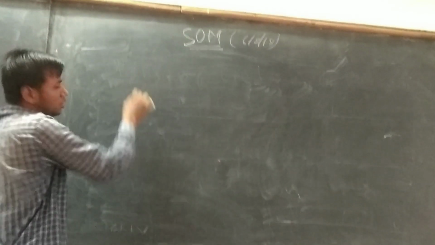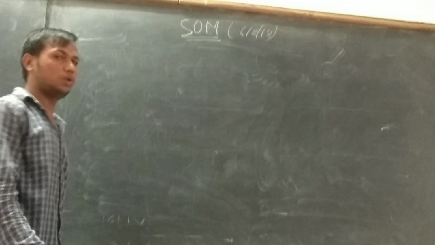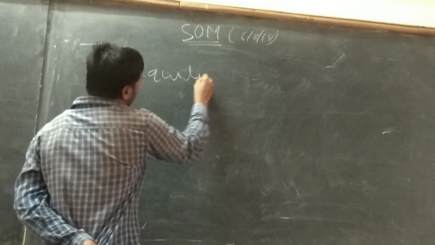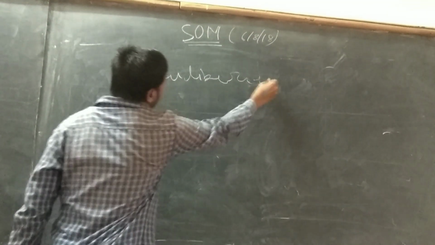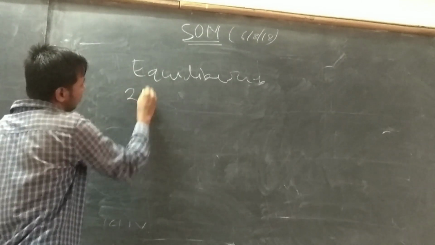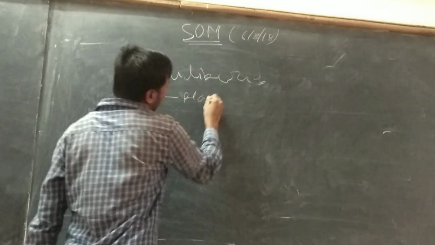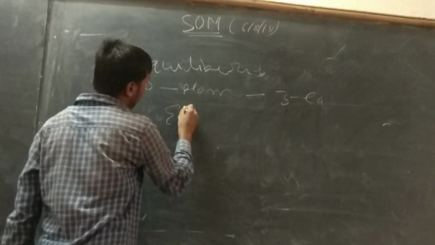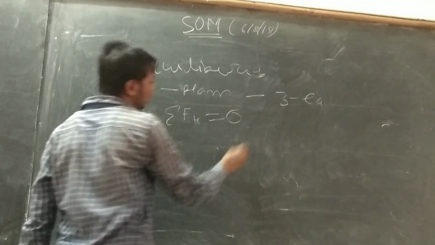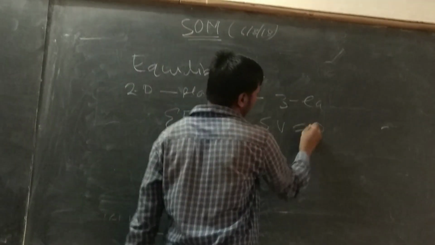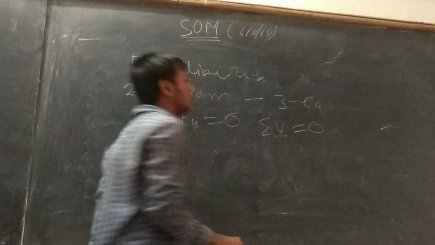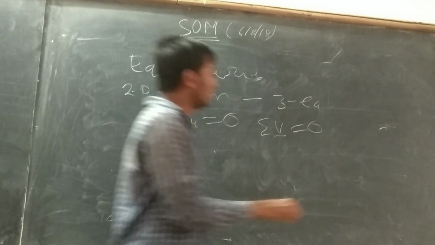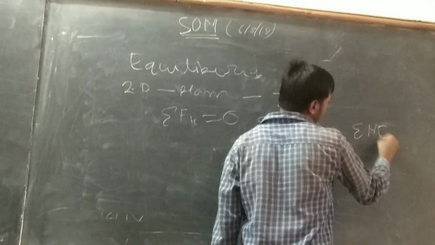Generally, the equilibrium equations for a 2D plane are three. The summation of vertical forces is zero, the summation of horizontal forces is zero, and the summation of moments about any point is zero.